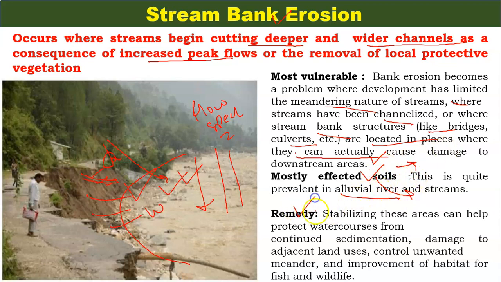How can you solve this problem? What is the remedy for stream bank erosion? Stabilizing these areas can help protect water courses from continued sedimentation and damage to adjacent land uses, control unwanted meander, and improve habitat for fish and wildlife. These are some remedies which can be taken for stream bank erosion.